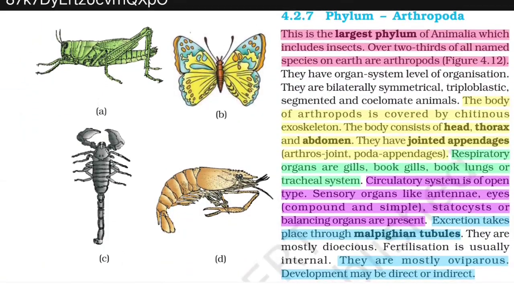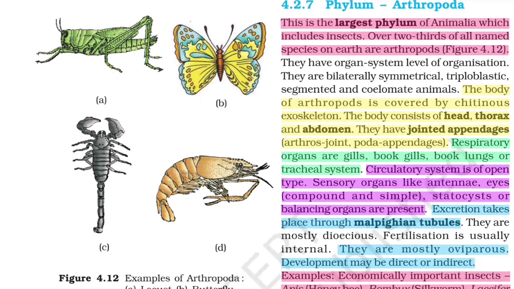Phylum Arthropoda. This is the largest phylum of Animalia, which includes insects. Over two-thirds of all named species on Earth are Arthropoda. Figure 4.12. They have organ system level of organization. They are bilaterally symmetrical, triploblastic, segmented, and coelomate animals.